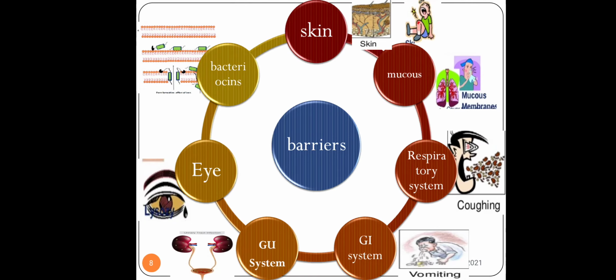Moving on to the eye. We are continuously fluttering our eye, we are blinking the eye. The reason is because we want to keep the eye moist. Why do we need to keep the eye moist? Because it produces some secretions, the lacrimal secretions. These lacrimal secretions are called tears, and they have an enzyme, lysozyme, which has the capability to lyse the bacterial cells. Because of this lysozyme enzyme, the infection or the microorganisms are lysed and they are killed.